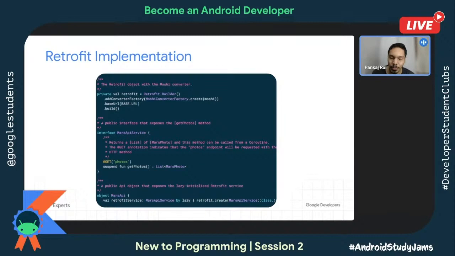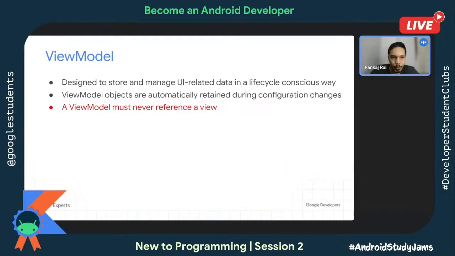These will be specified as function parameters or annotations using this interface, where you have to, and then in the repo. This repo is going to give the result back to the view model. And it also returns the live data object.